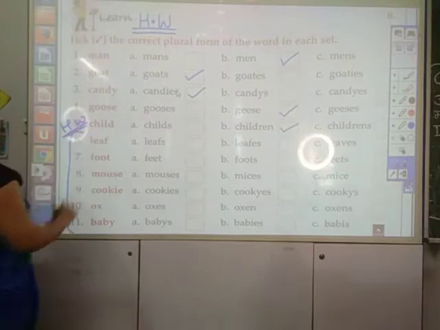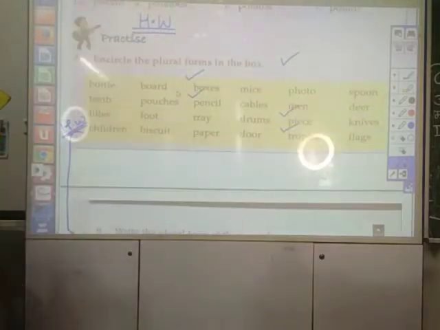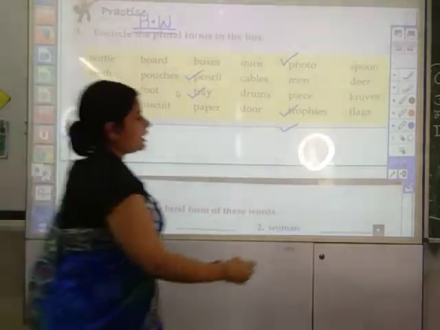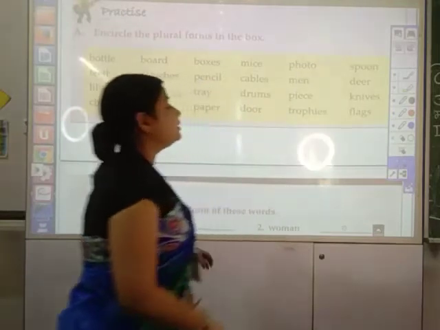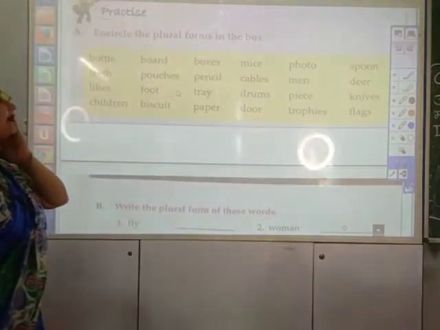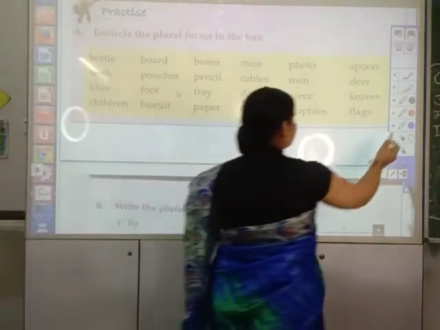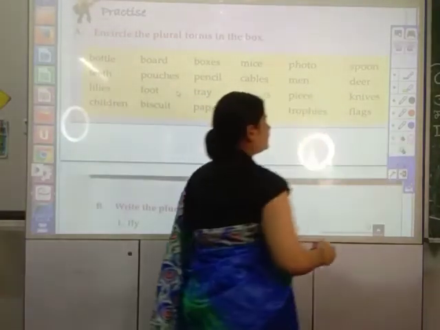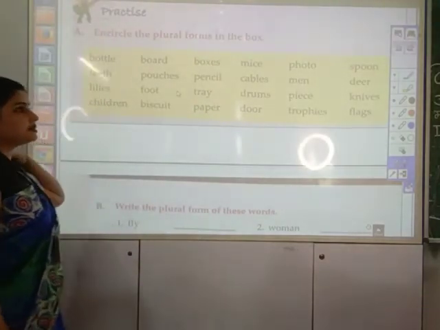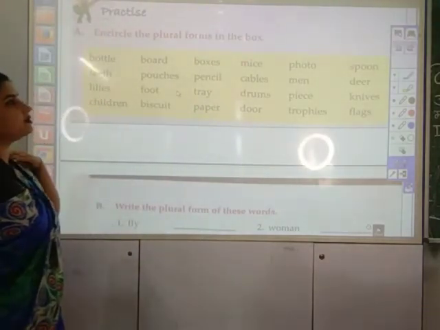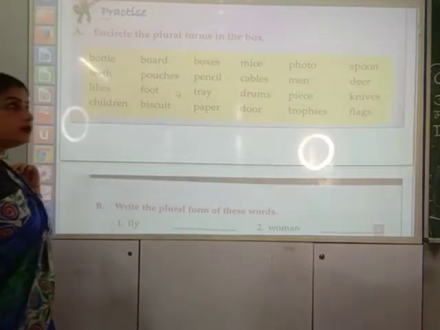Now I am moving towards the next exercise. The next exercise is you have to mark. What you have to do? You have to mark the plural form in the box. Encircle the plural forms in the box. We will read each and every word. इसमें सारे words को read करेंगे and we will get to know that कौन सा word जो है वो plural है.